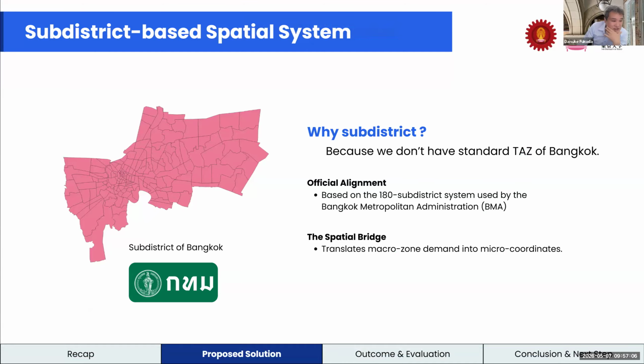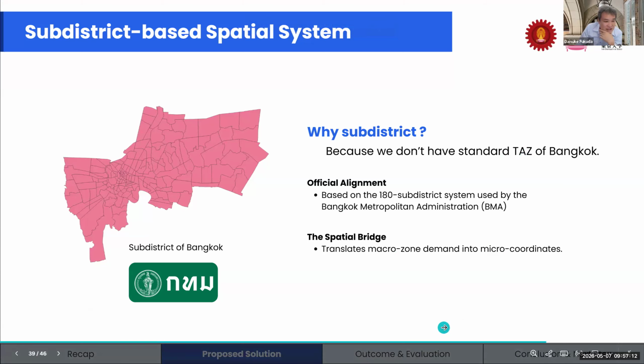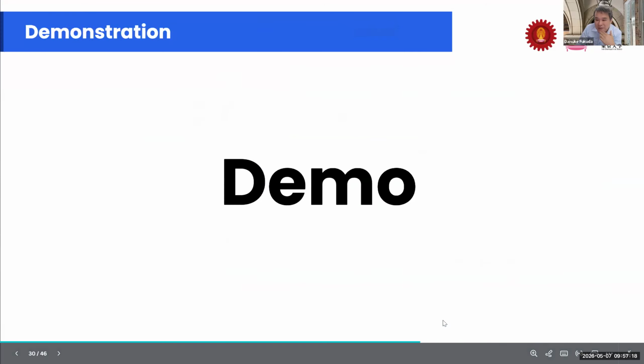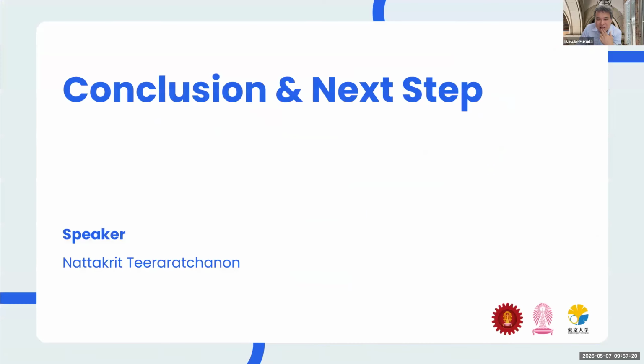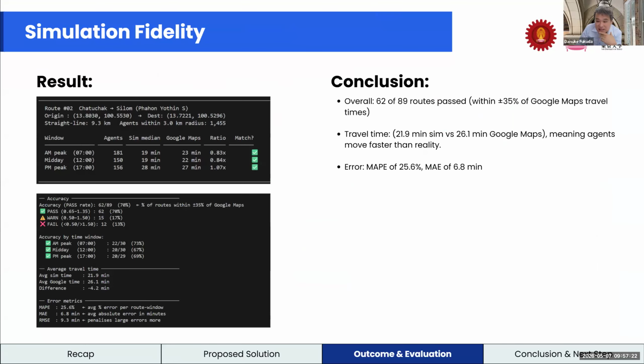My last question is about the use of Google Map for comparing the travel time from one origin to one destination. I think slide number 20, yeah, this one.